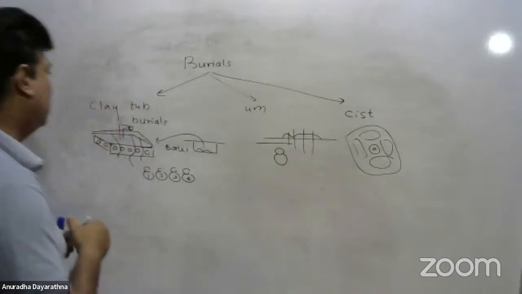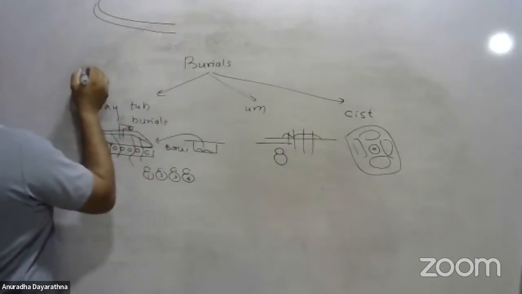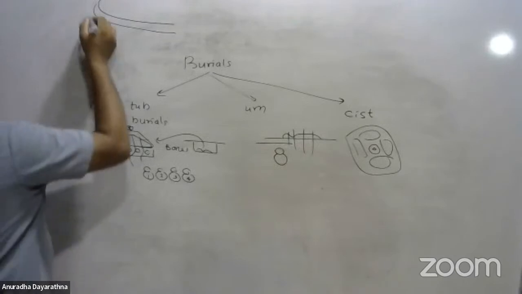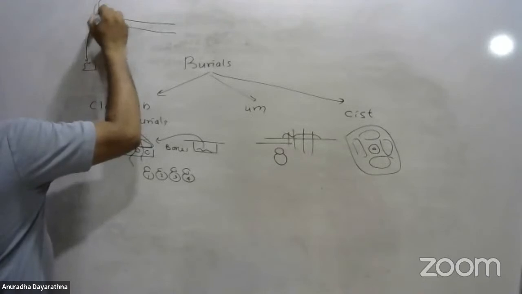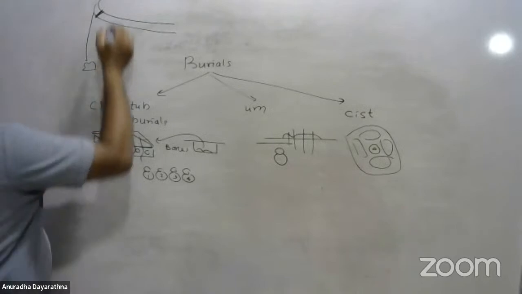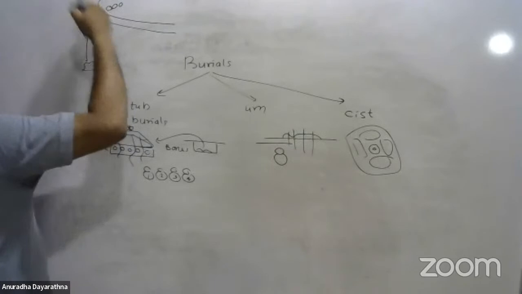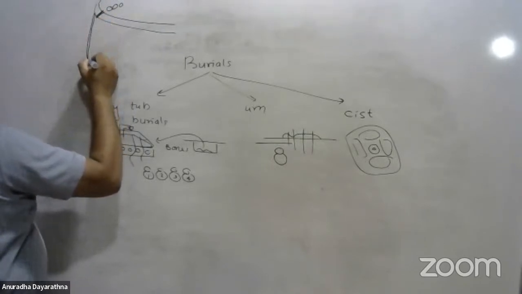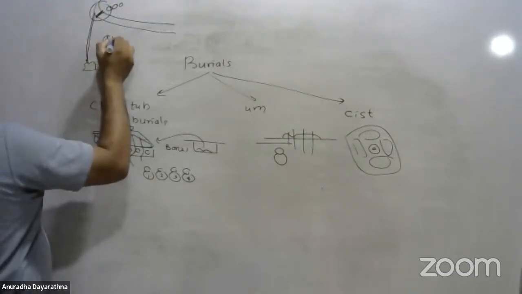So what did they do? Closer to a river valley, they made a small tank, and they took water to the tank. How did they take water? By blocking the water flow of the river. How did they block it? By putting large stones into the river, they blocked the water flow and took that water from the river to the tank through a canal. This is known as an anicut.